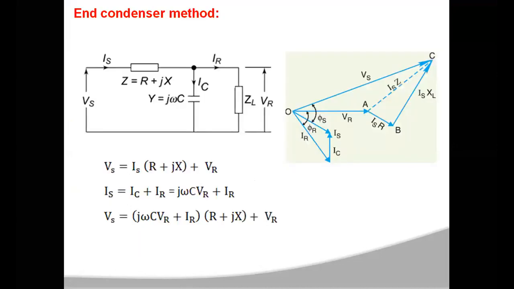First, let us see the end condenser method. A condenser here is nothing but capacitance. The total capacitance of the transmission line is lumped together or concentrated at the end of the line. At the end of the line you will generally have a load, so across the load you are going to connect the total capacitance of the transmission line. You see in the figure, this is the total capacitance of the transmission line, connected at the end of the line. This is the line impedance, which has resistance as well as inductance.